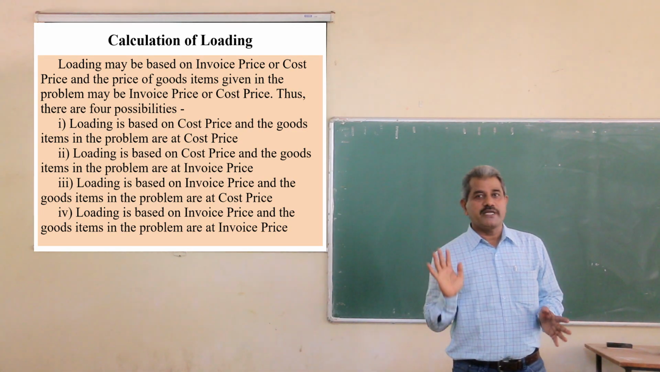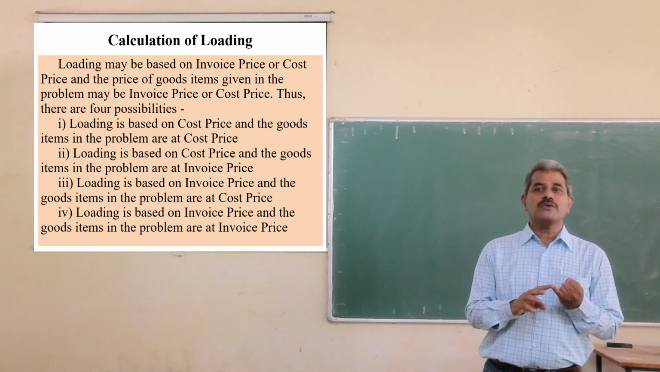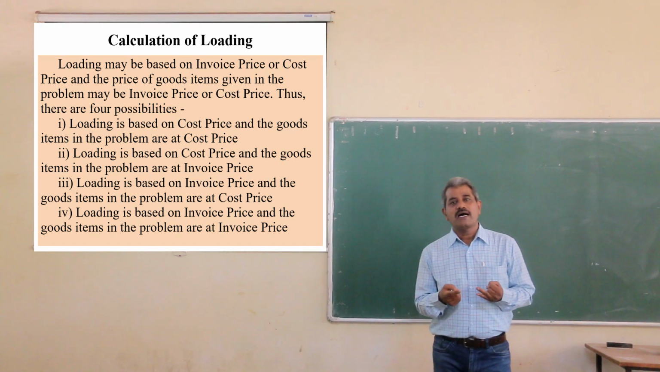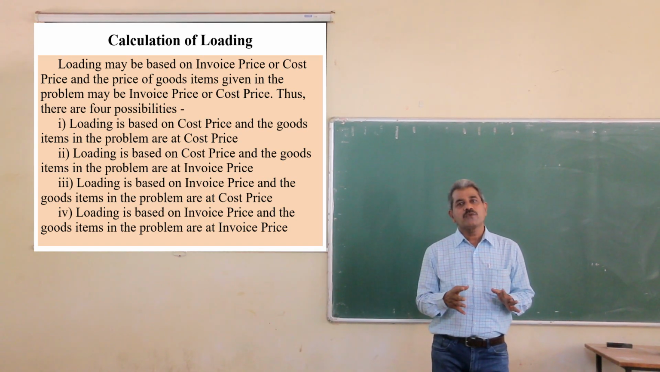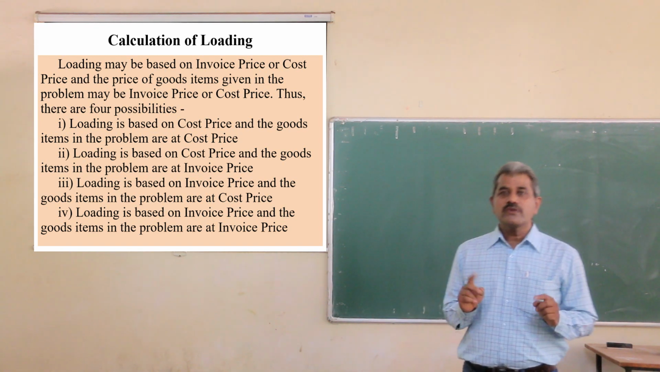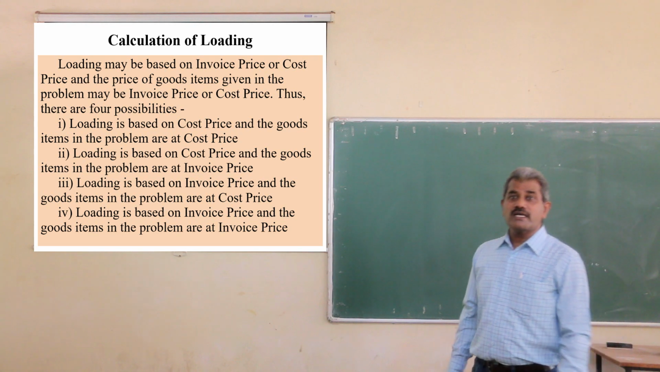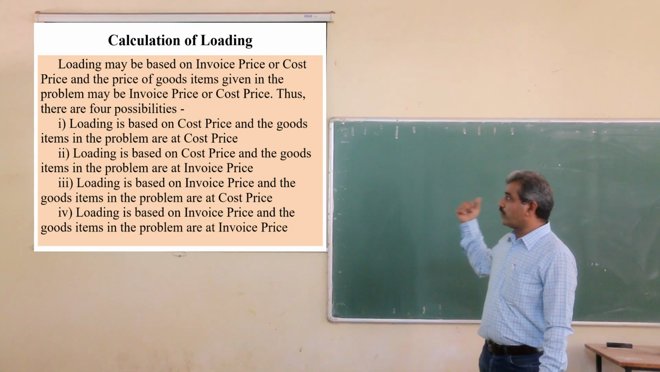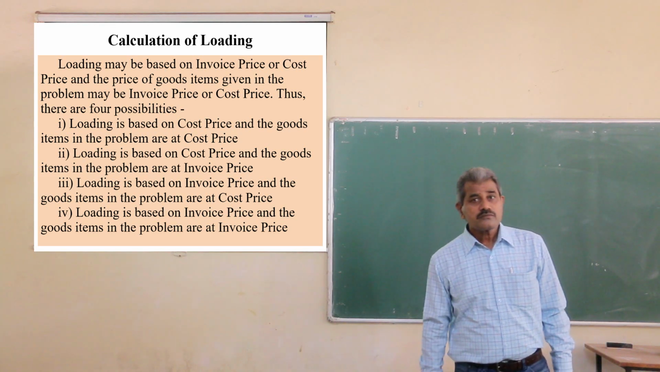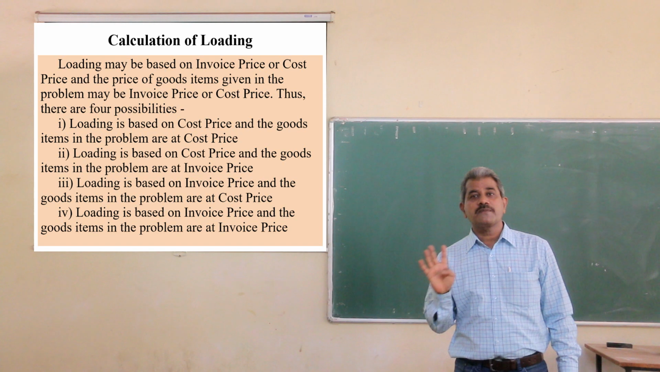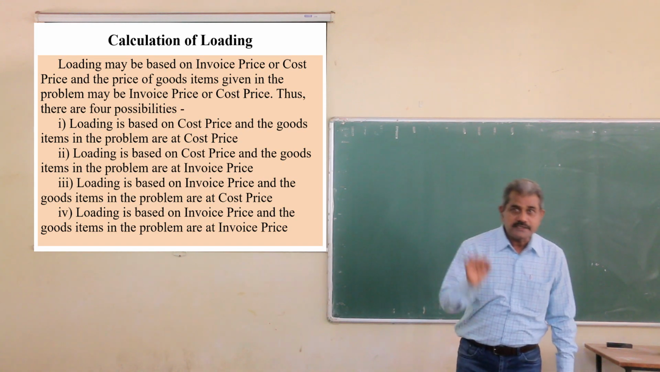3 types of tasks may be there. Sometimes we have to calculate invoice price, sometimes we have to calculate loading, or sometimes we have to calculate both invoice price as well as loading. Okay, we have seen the basic formula: cost plus loading is equal to invoice price. Then there are 4 possibilities regarding this.